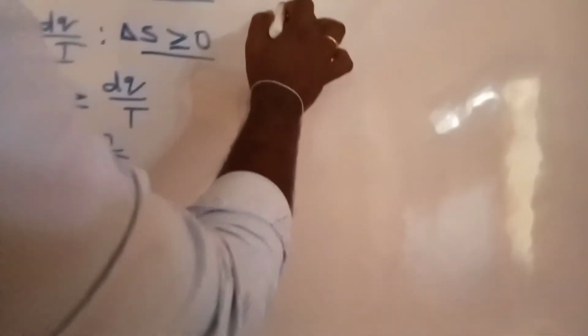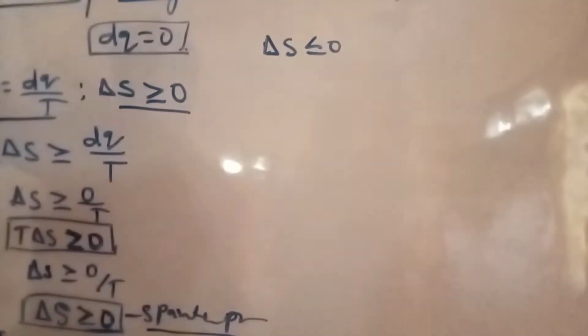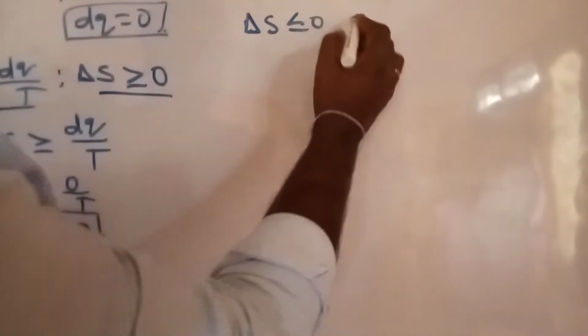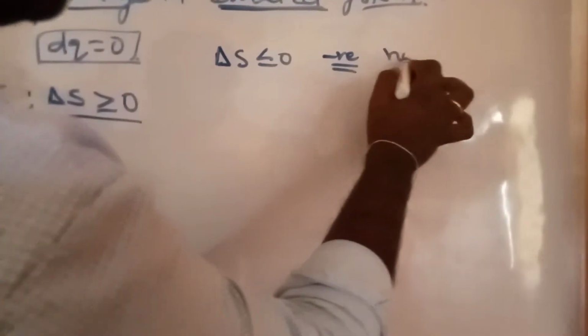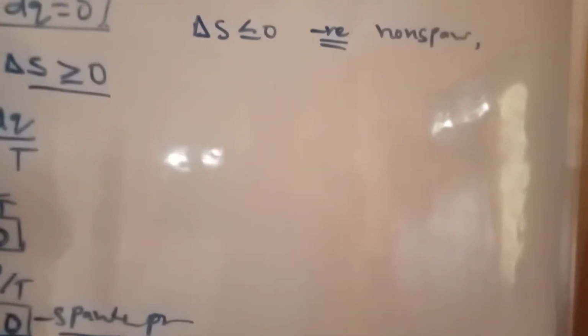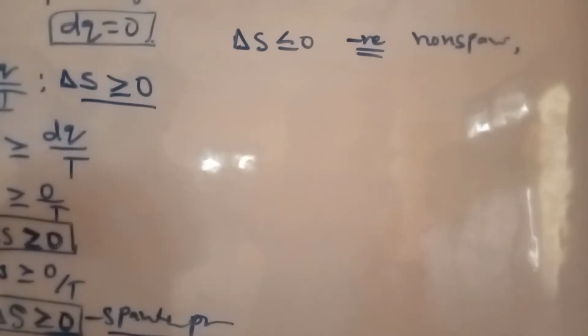If delta S is less than 0, the entropy value is negative, and negative means a non-spontaneous process. This is the entropy change in an isolated system for the criteria of spontaneous, equilibrium and non-spontaneous processes.